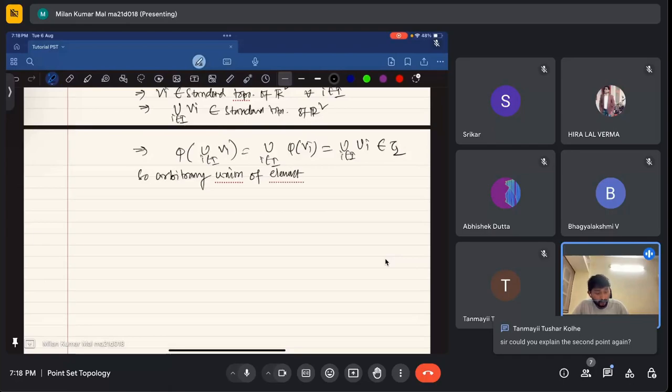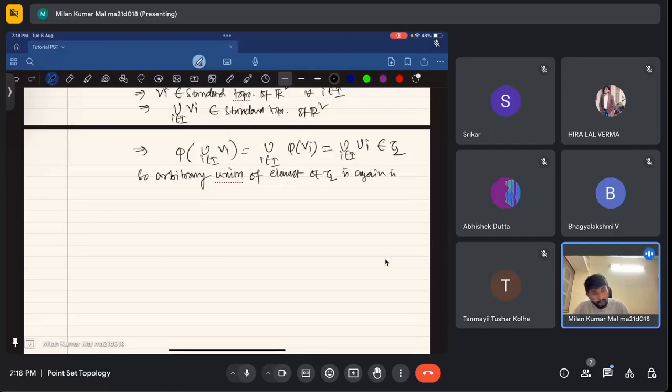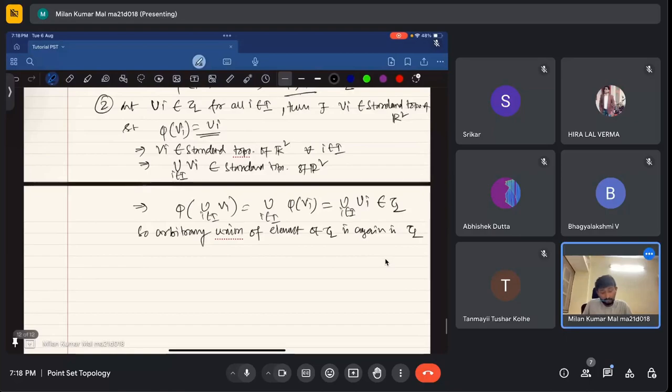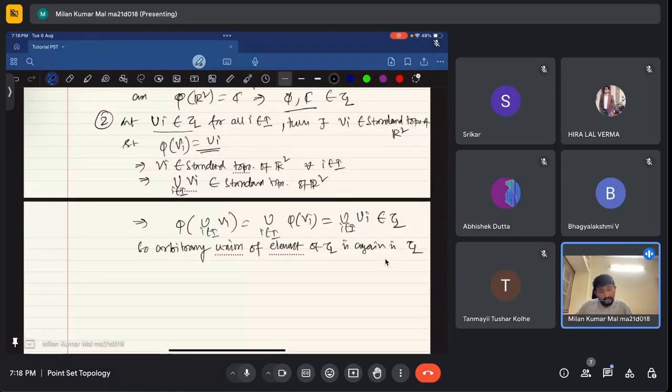Sir, could you explain the second point again? Yeah, sure. The arbitrary union of elements of tau 2 is again in tau 2. The second point means: let ui be elements in tau 2. For every i belonging to capital I, ui belongs to tau 2. Now I want to say that the arbitrary union of these ui is again in tau 2. That means I have to show that the union of all these ui is an element of tau 2. I have to show this.